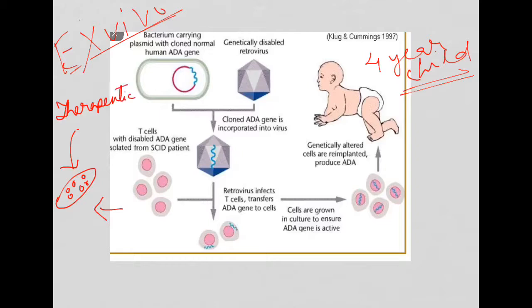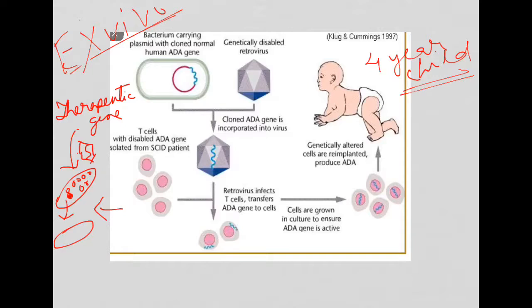Therapeutic gene will be introduced with the help of a vector molecule. Let us suppose a virus. It will be allowed to infect these cultured cells. Then the gene will be inserted inside the cells. Okay, the cultured cells. That is why it is called ex vivo, because it is done in cell line, outside the human body. Then what happens? These cells, whichever will carry this gene, will be again separately cultured, and then they will be transplanted into the patient cells.